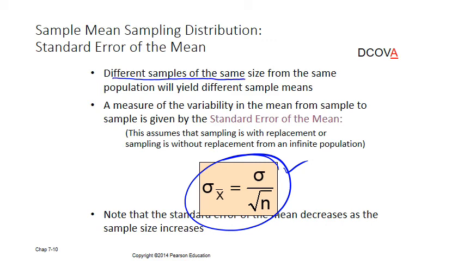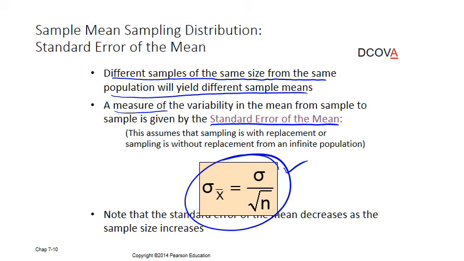Different samples of the same sample size from the same population will yield different sample means. Every sample is giving us a different sample mean, so to measure this variability we use the standard error of the mean.